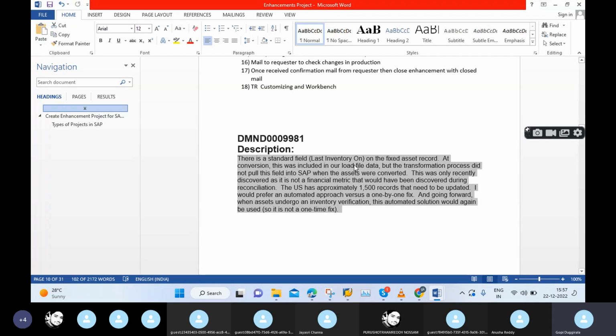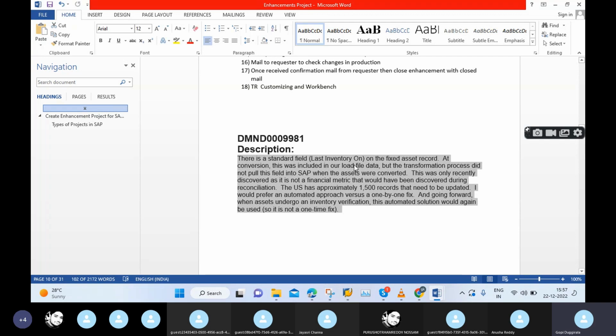Project are in go live, right? So same like this, these are the assets and the asset master data, AS01. We have 1500 records in the US company code.